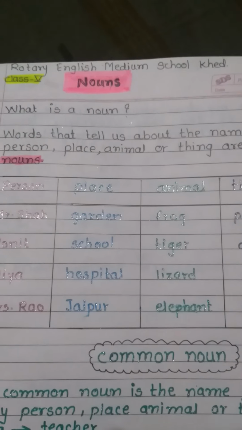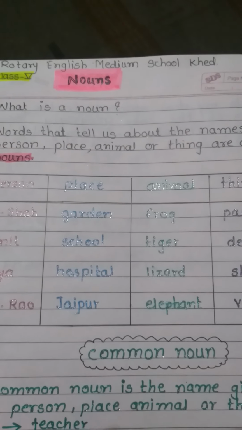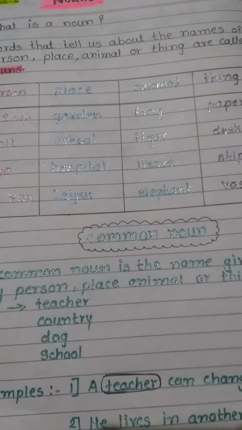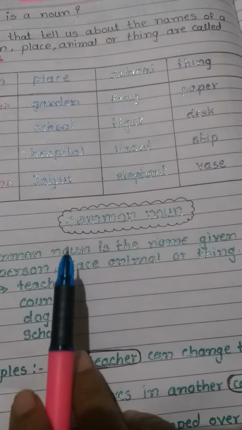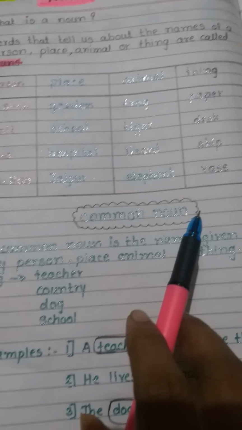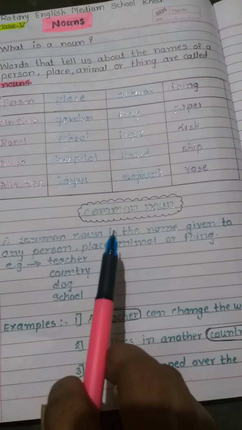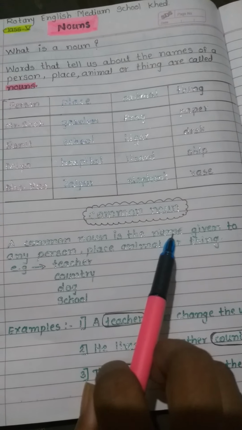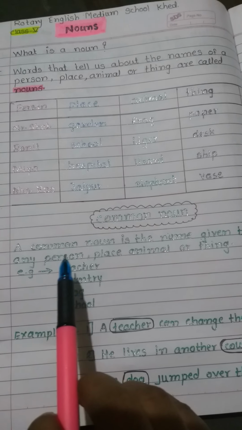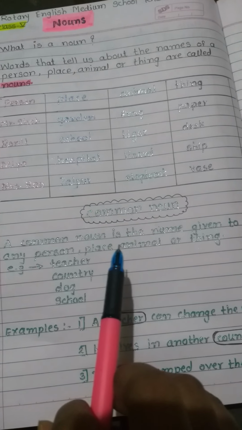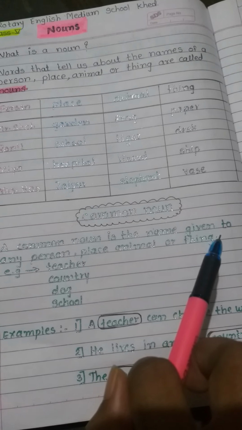There are four types of nouns that we are going to learn this year. The first is common noun. So what is a common noun? A common noun is the name given to any person, place, animal, or thing.